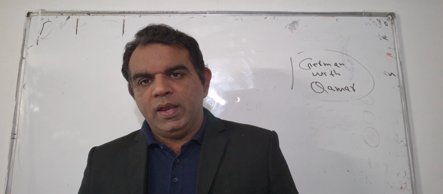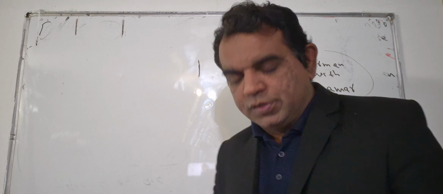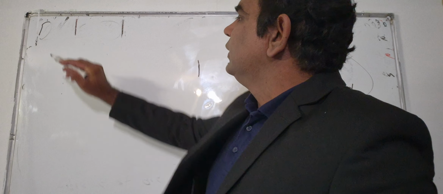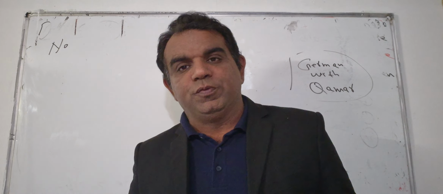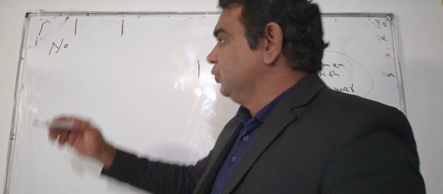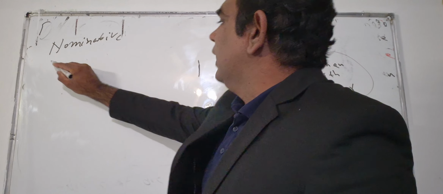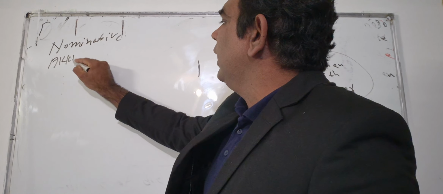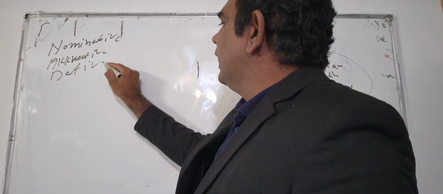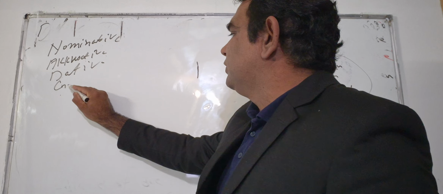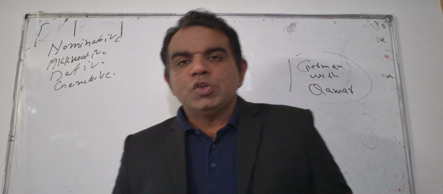First of all, I would like to say that there are 4 German grammar rules we have to learn. That is nominative, then accusative, then dative, and then genitive.